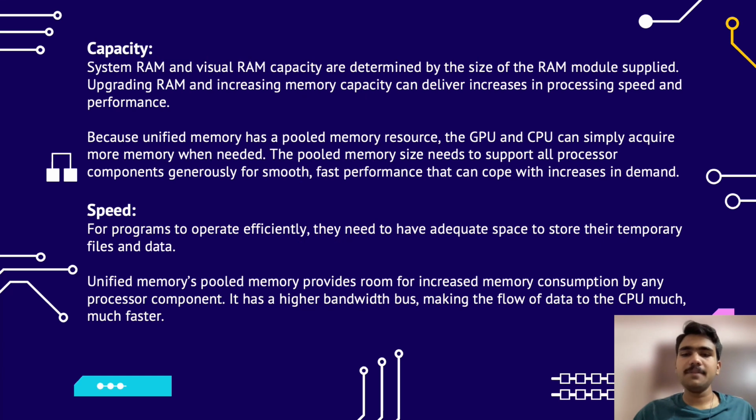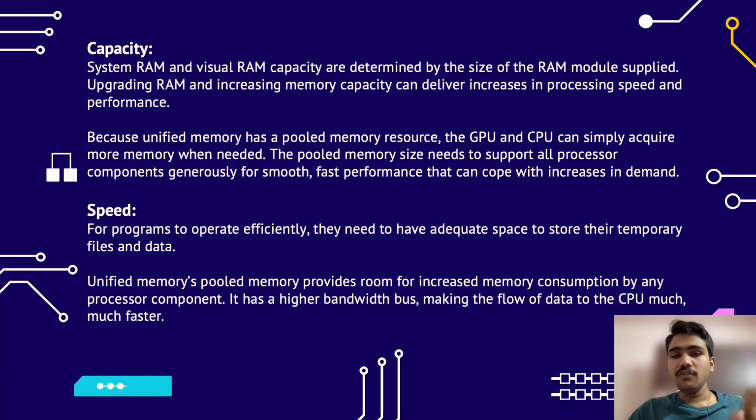Now let's talk about capacity. System RAM and video RAM are determined by the size of the RAM module supplied. Upgrading RAM and increasing memory capacity can help in delivering greater performance and faster processing speeds. However, when you are trying to upgrade your GPU memory, you would require a separate GPU card.